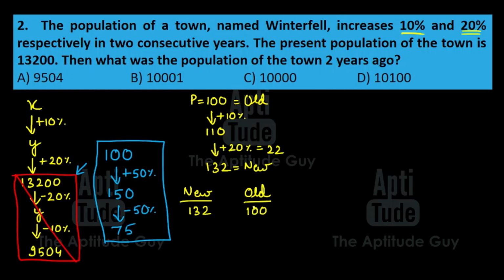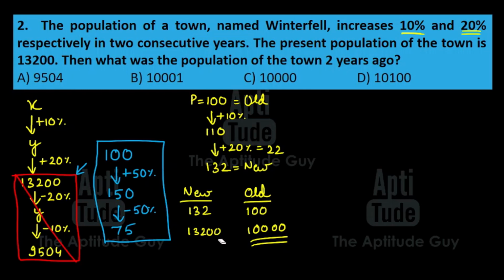Now according to the question, the new value is 13200. So the old value will be how much? If 132 chocolates cost 100 rupees, then 13200 chocolates will cost how much? Two zeros get added here, so two zeros will get added here also. Answer is 10,000.